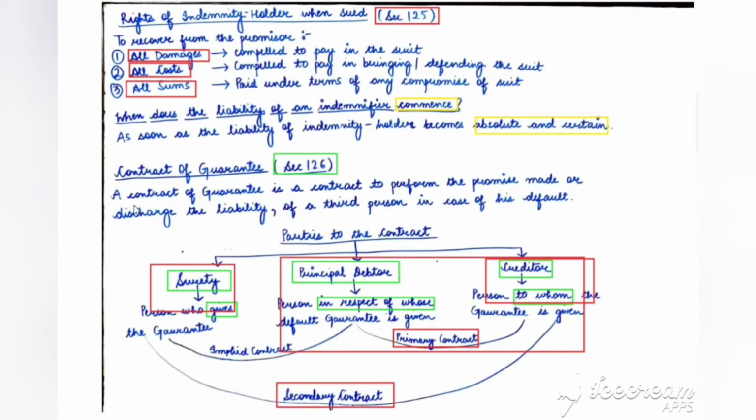And there is an implied relationship between surety and principal debtor. Implied contract means that obviously there is a contract, it needs not to be explained. It is implied. That means an unsaid contract comes into existence between surety and principal debtor.